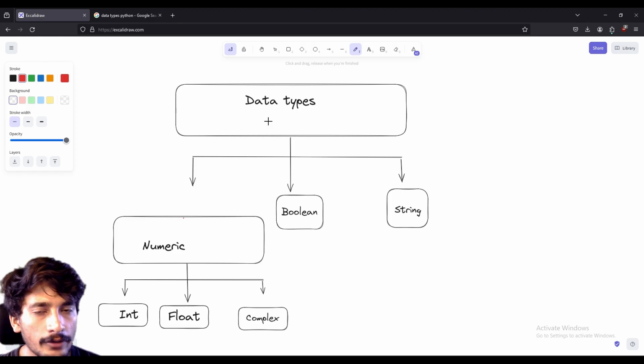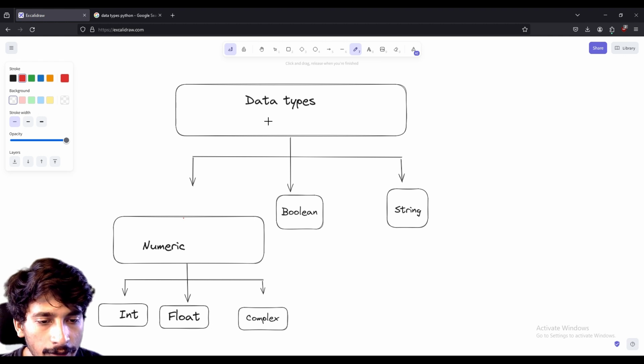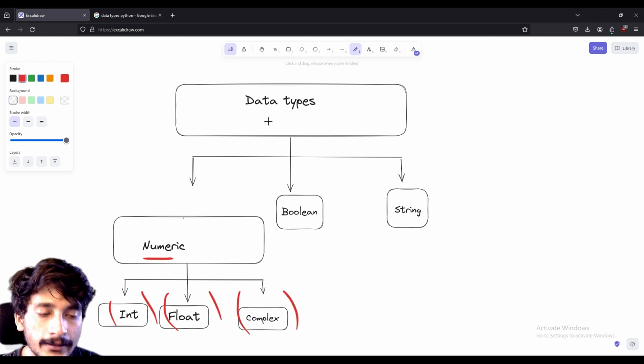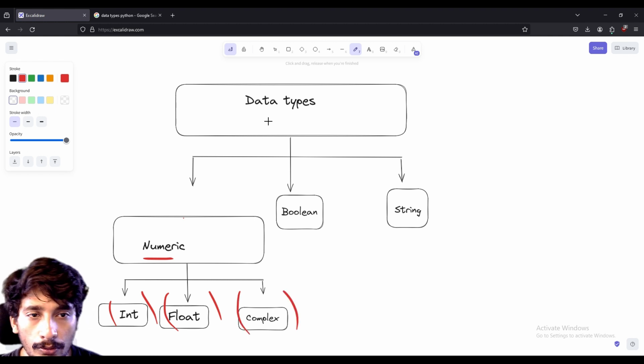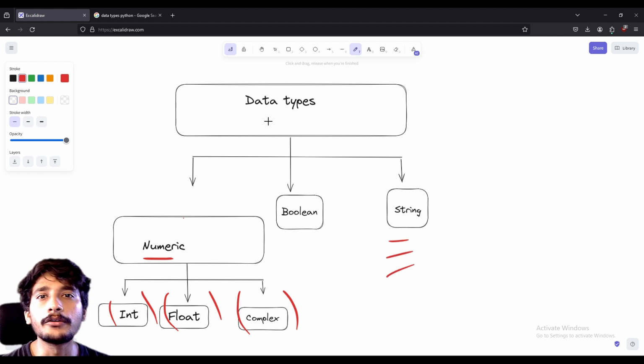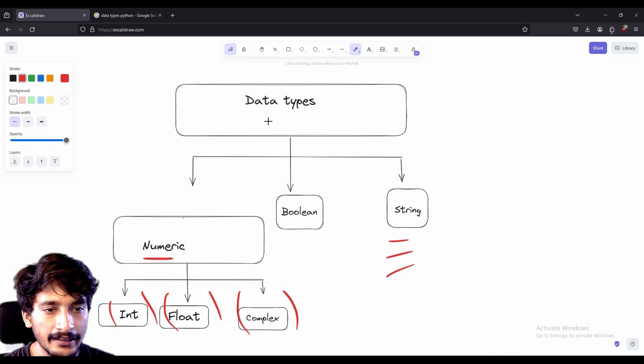Basically, there are a few types of data types in Python: numeric data types, which can be further divided into integer, float, and complex. Next we have boolean, which is either true or false. Next we have string. Now let us look at hands-on coding on these data types.